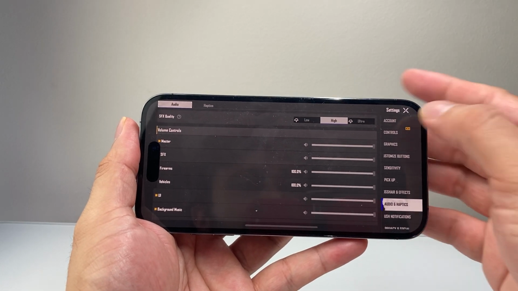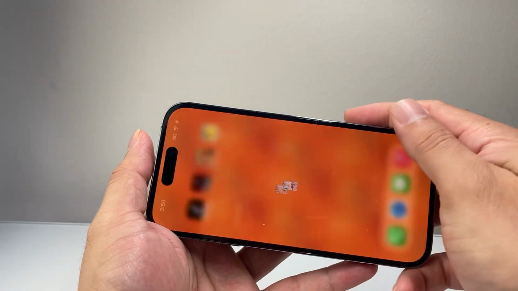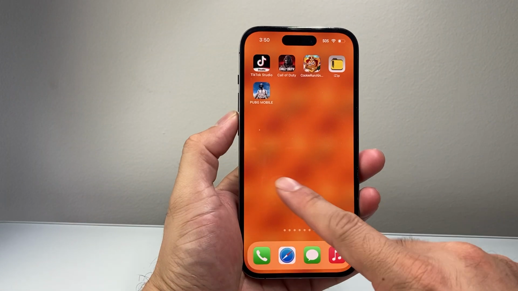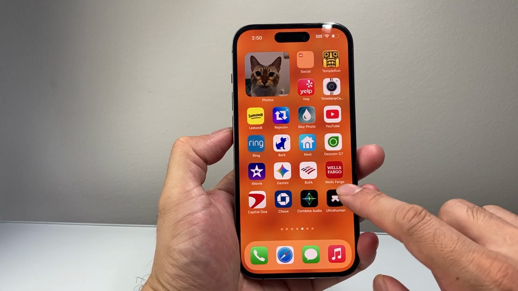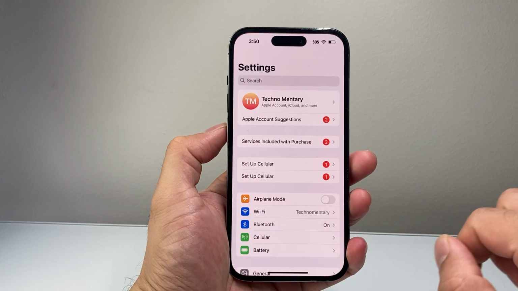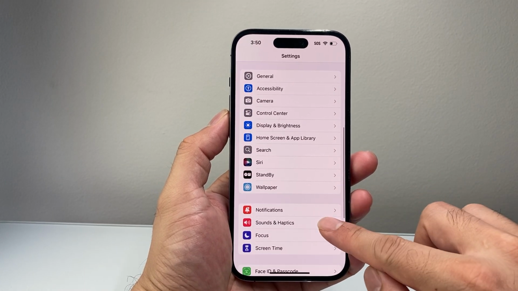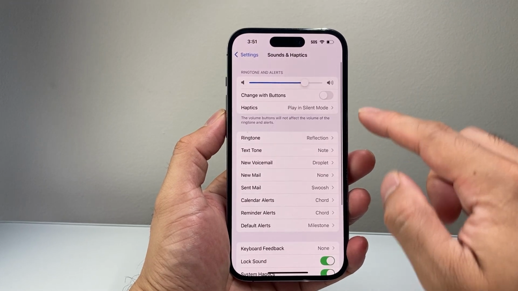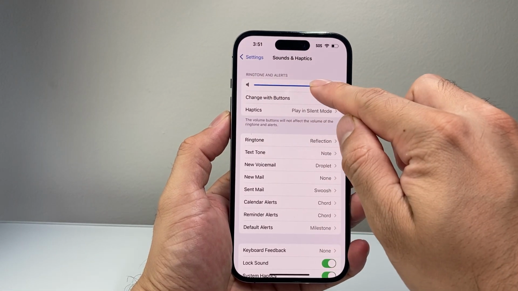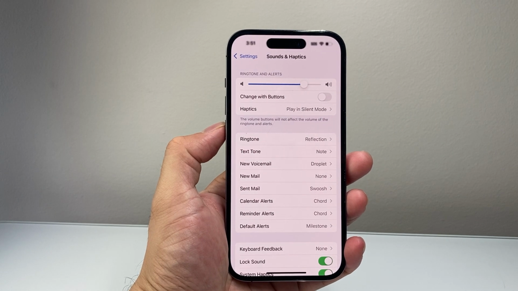So let's say you did this and you checked the volume controls and it still looks like it's not working. The next thing you want to do is exit out of the game and then check out the iPhone settings itself. So go to the main settings. From the main settings here, you're going to look for sounds and haptics, and under sounds and haptics you want to make sure this volume is turned up. If it's not, you want to turn that up so that it's not muted by default.